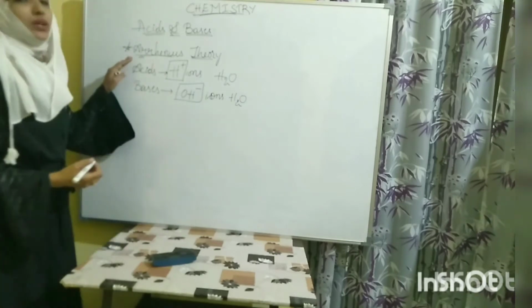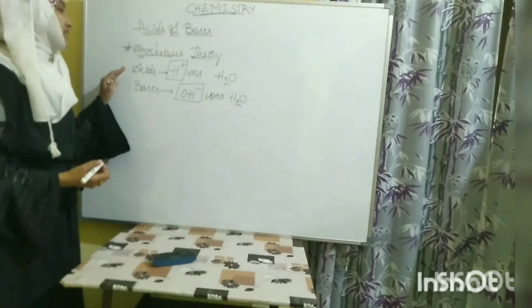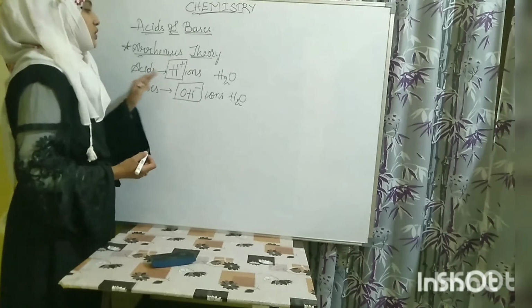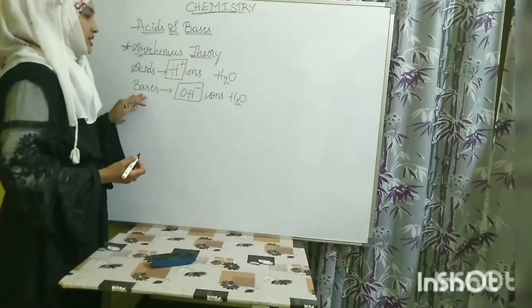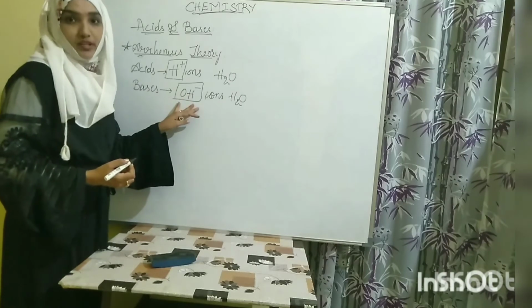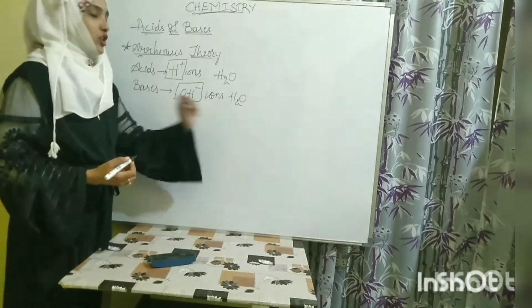So according to Arrhenius, acid is a substance which liberates H plus ions in water, and bases are the substances which liberate OH minus ions in water.